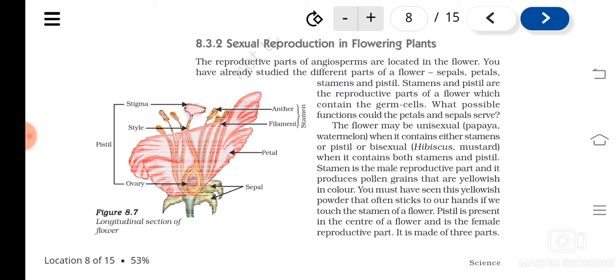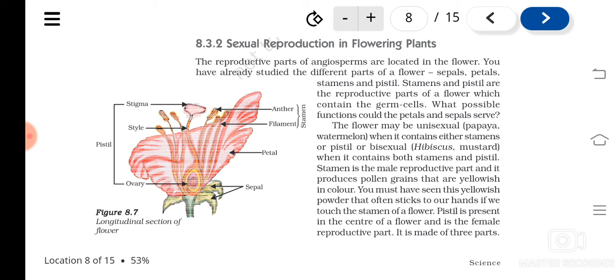So what are the parts of a flower? It consists of sepals, petals, stamens, and pistil. Among these, stamens and pistils are the reproductive parts, which are directly involved in reproduction and contain the germ cells.